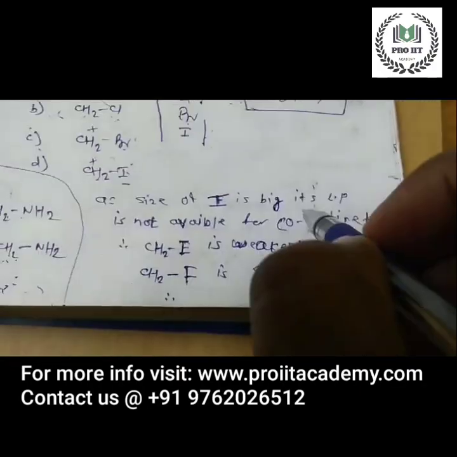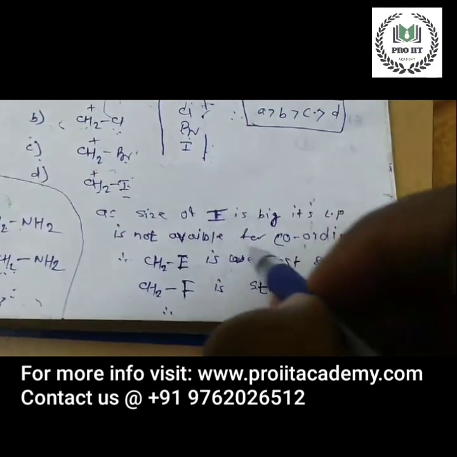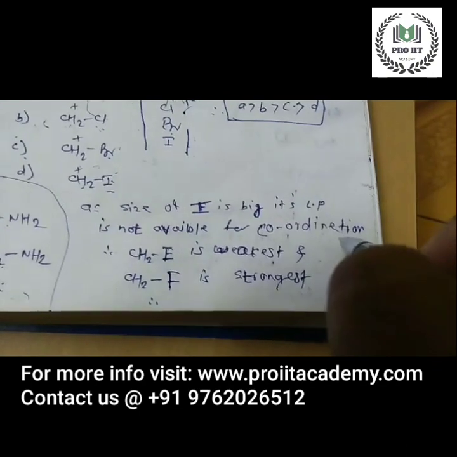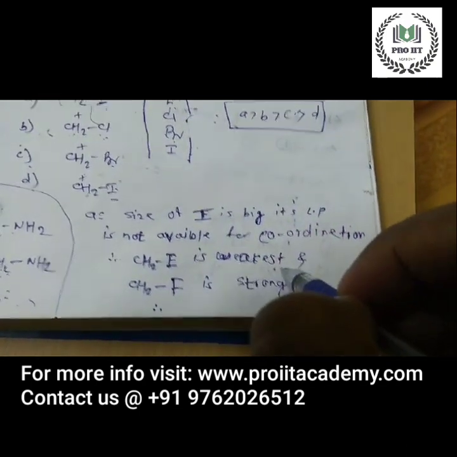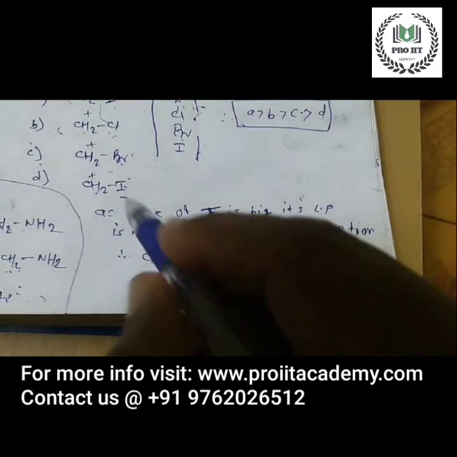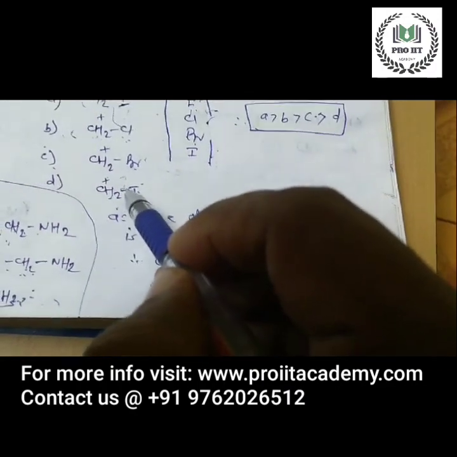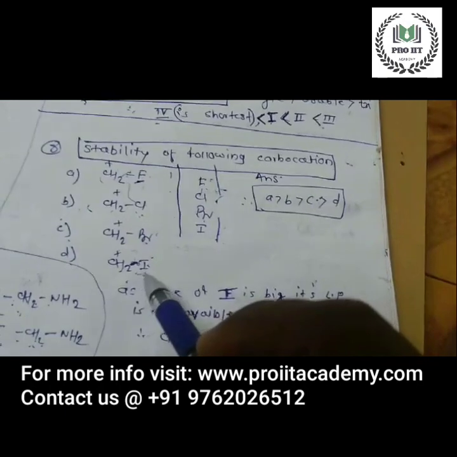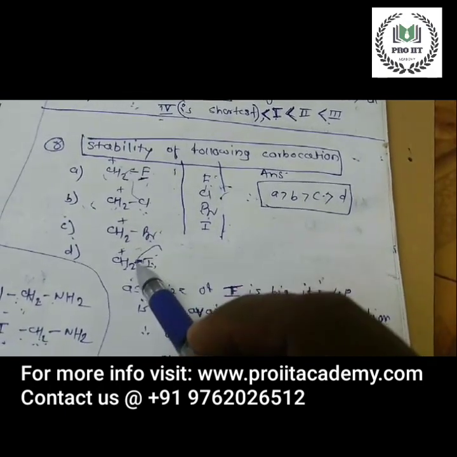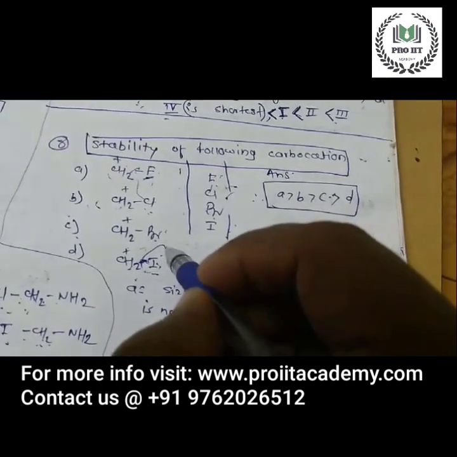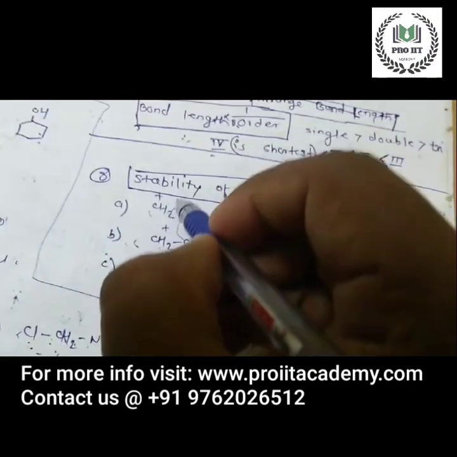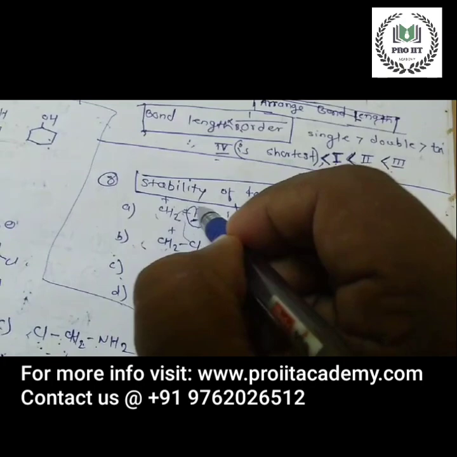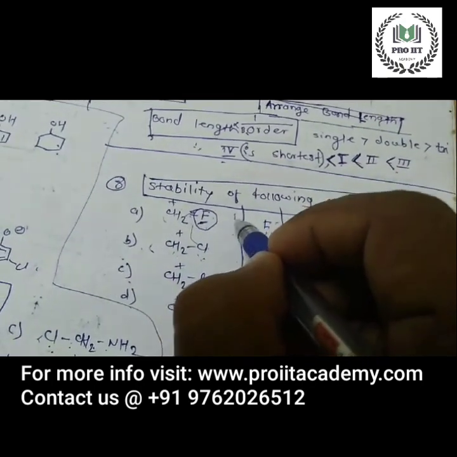Since the size of iodine is big, its lone pair is not available for coordination, therefore CH2I is the weakest. Why? Because the size of iodine is bigger than the small size of fluorine. As we know, size increases from top to bottom.